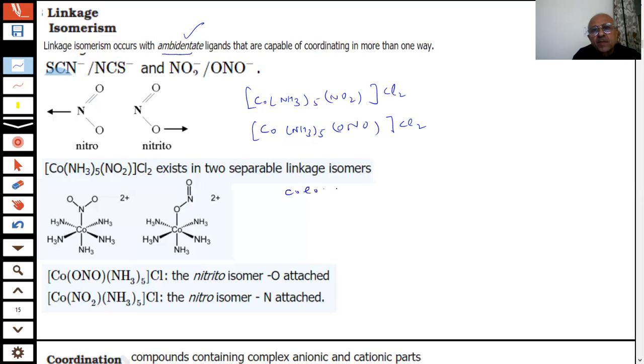The first one would be pentaamminenitrito-N-cobalt(III) chloride, and the second one will be nitrito-O, not this.